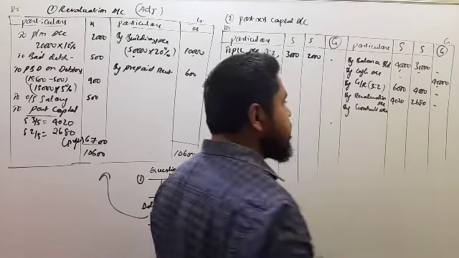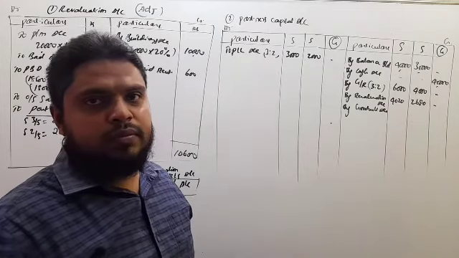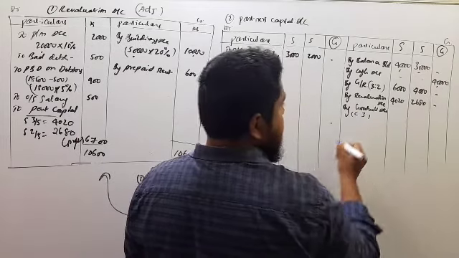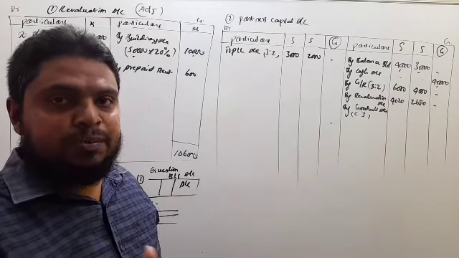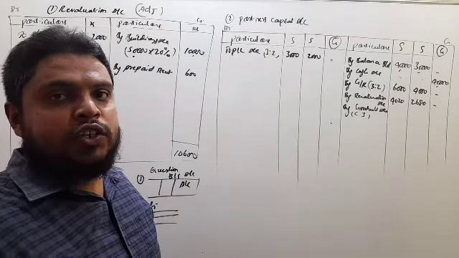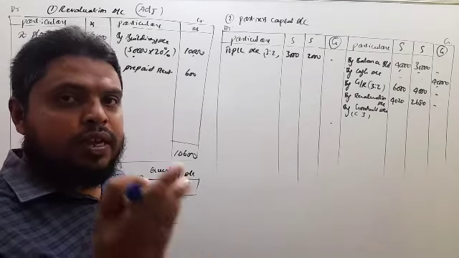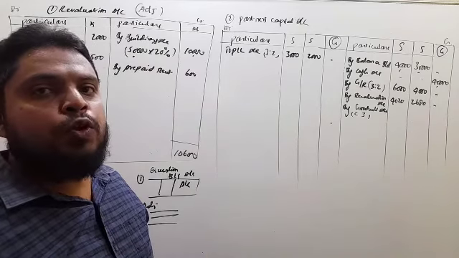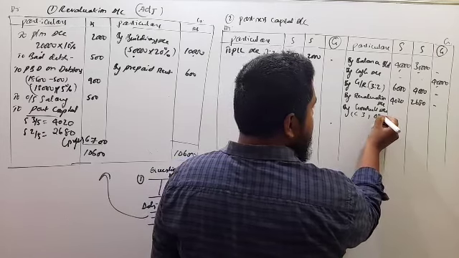In this question, goodwill is not brought in the form of cash. So that is case 3. In case 3, goodwill amount is raised and retained with the business. It means the new partner has not brought the goodwill amount in the form of cash. So case 3 and case 4: goodwill not brought by the new partner in the form of cash, and that goodwill we have to share in the old ratio.